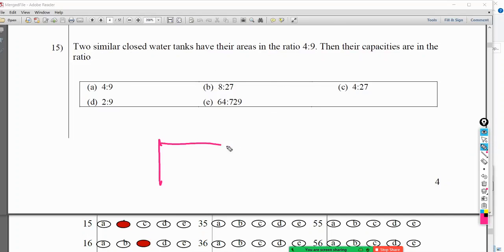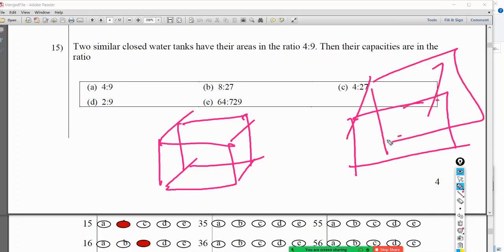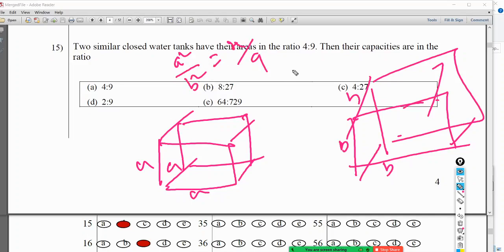So if it is cube, and this one is 9, bigger one. If it is a cube, this is simple A, simple A, simple A, and this is simple B, simple B, simple B. Okay. So then A squared to B squared is 4 to 9. Right. A squared divided by B squared is 4 divided by 9. Right. If it is a cube, but they have to mention it. Now I am doing this with that information.